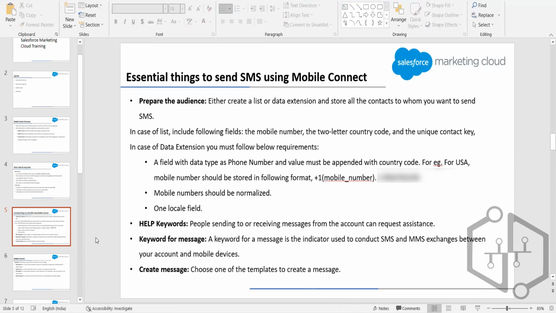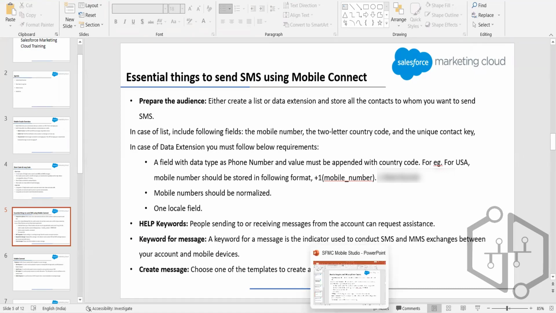You must have seen this voting system on television, where they say you have to type yes and send it to this number, or maybe yes and then the participant's name. That is a keyword. Whenever we get an SMS message with this particular word in it, we know what it means. If they say yes, it will be counted as a vote for a particular participant.